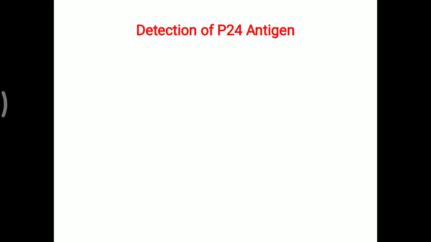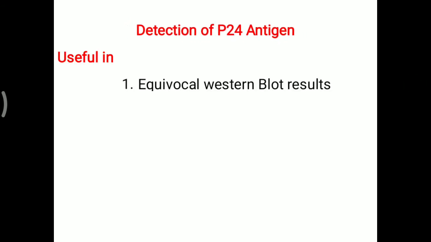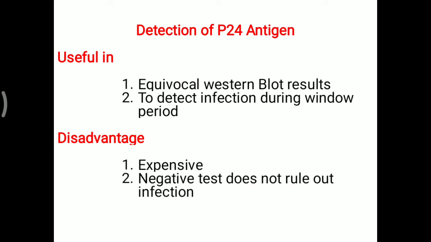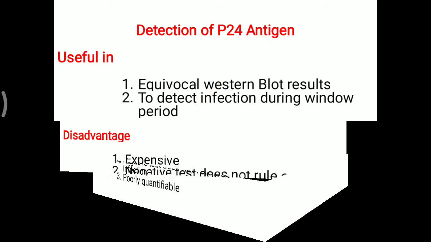Now, further about detection of P24 antigen, it is useful in an equivocal Western blot result to detect infection during the window period, while the disadvantage is that it is expensive, and a negative test does not rule out the infection. So even in the screening test, if some doubt is there, then sometimes detection of P24 antigen is done. That is poorly quantifiable, because of that P24 may not be detected sometimes in the sample.